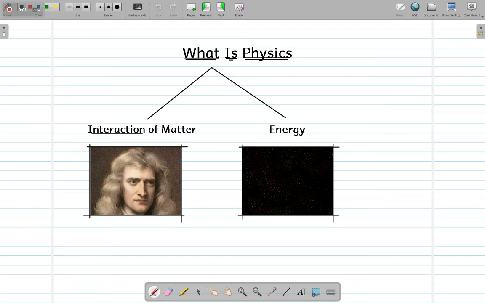On the other hand, you've got energy. Energy is something that you cannot see. You cannot see or figure out what this thing is. By the way, this is actually an empty space, an empty entity where you can't see anything. Basically, in this empty space there is a lot of energy present, which we can deduce ourselves, but we cannot see it. So it is called energy. The study of these two things, matter and energy and their interaction, is called physics.